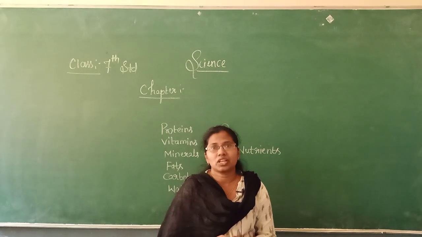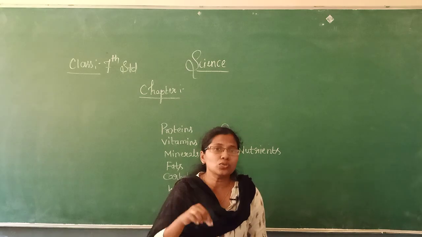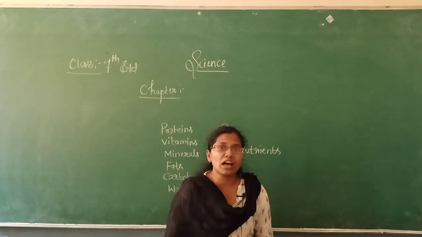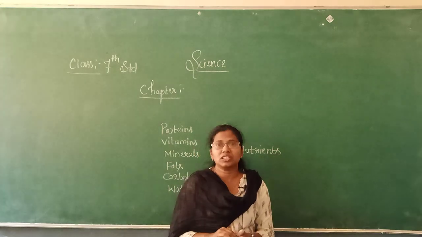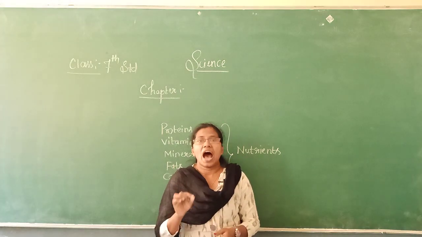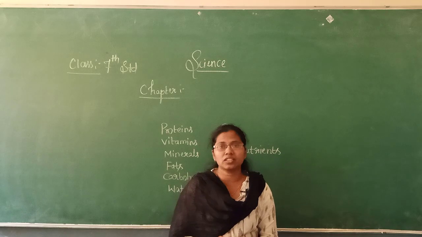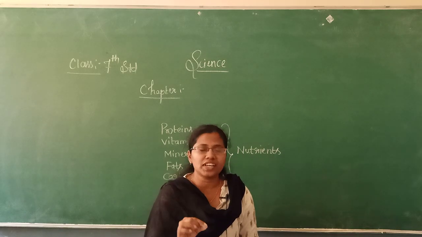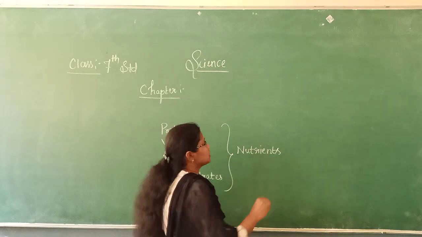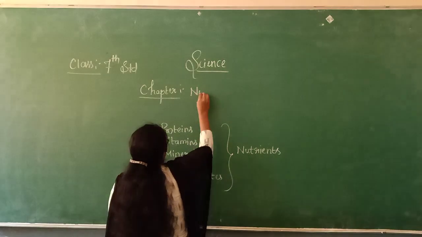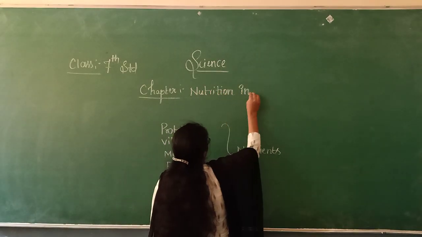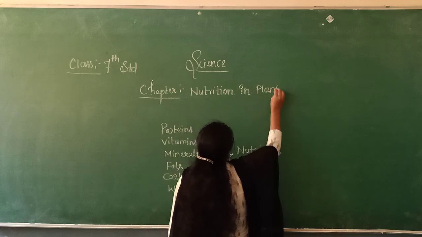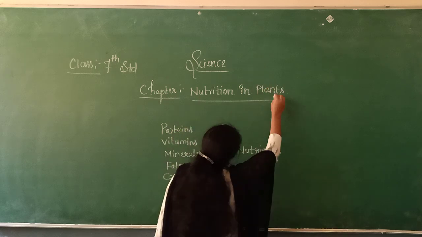And the next question arises, how do the nutrients enter the plants, and then how are the nutrients transported in the plants? To know the answers to these questions, we shall start the first chapter in science, that is nutrition in plants.